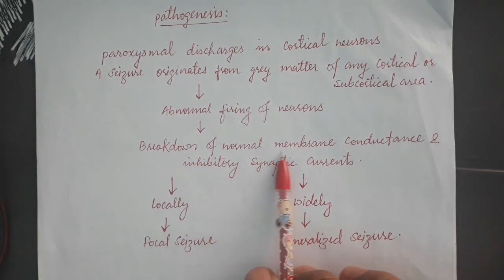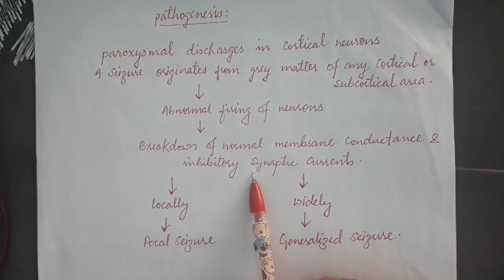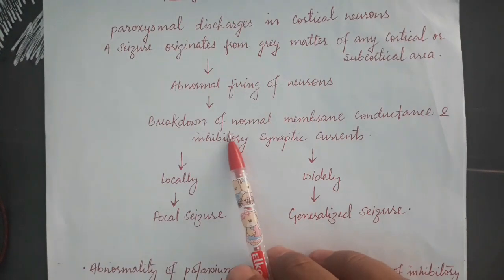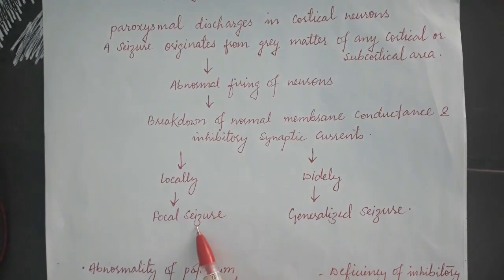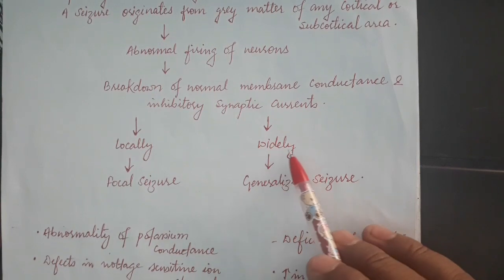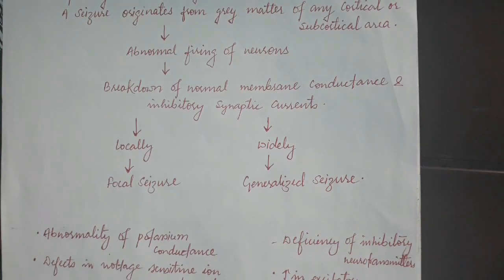That leads to breakdown of normal membrane conductance and inhibitory synaptic currents. So if it happens in a small area of the brain, that is locally, then it is called focal seizure. Whereas if it happens widely, involving a major portion of the brain, then it is called generalized seizure. We have already discussed focal seizure and generalized seizure.